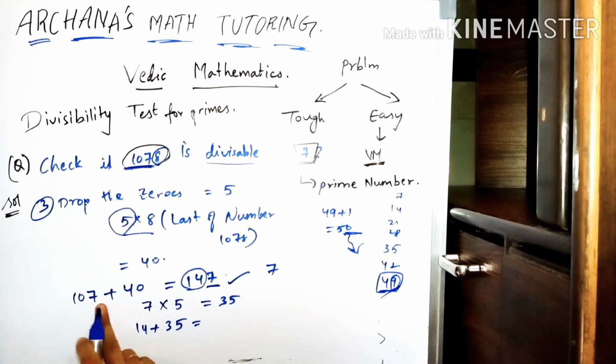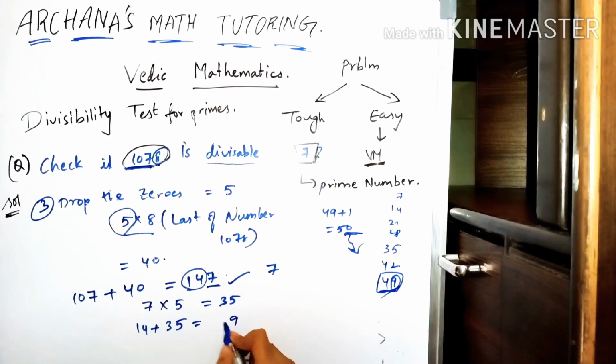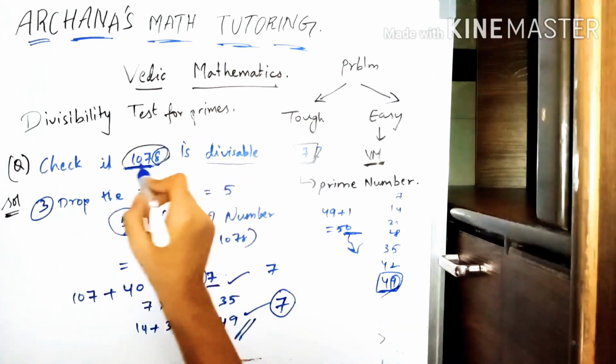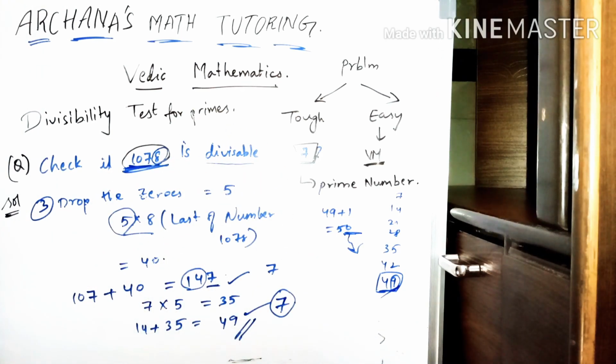So these are the three steps which we apply always. So this is 49. You know the 7 table. 49 is divisible in the 7 table. So 1078 is also divisible by 7.